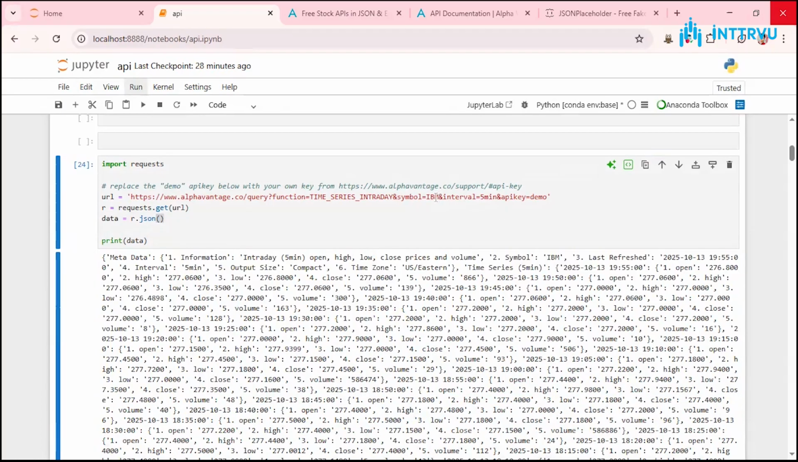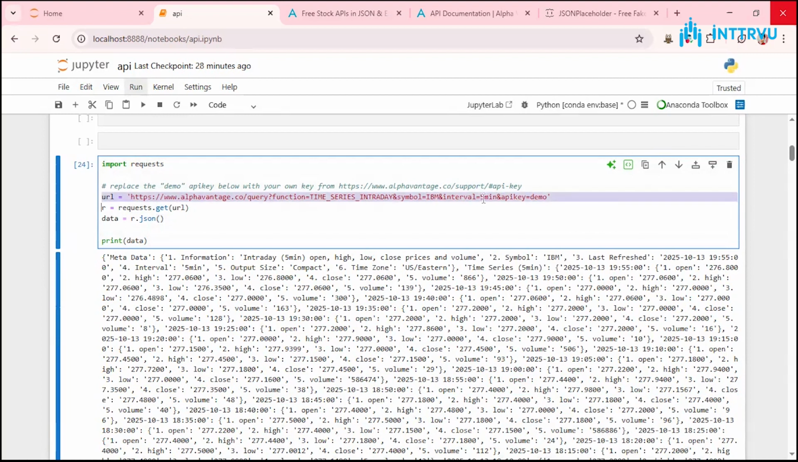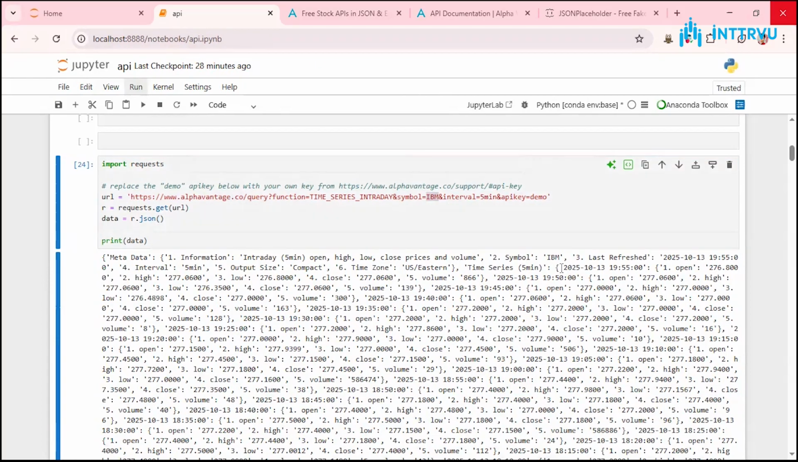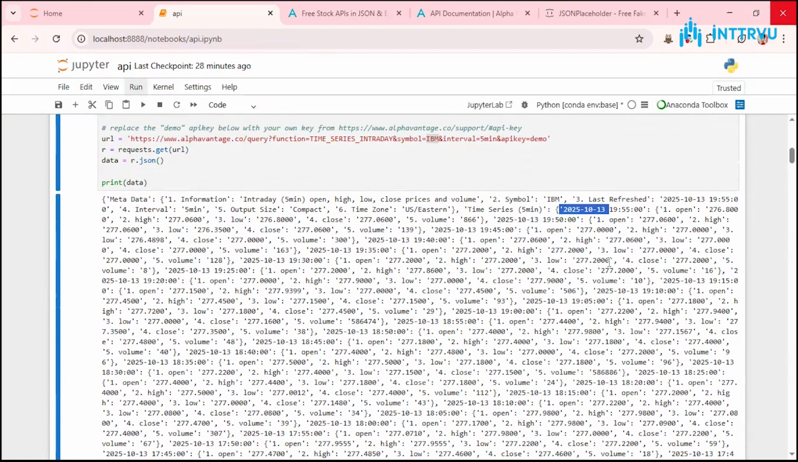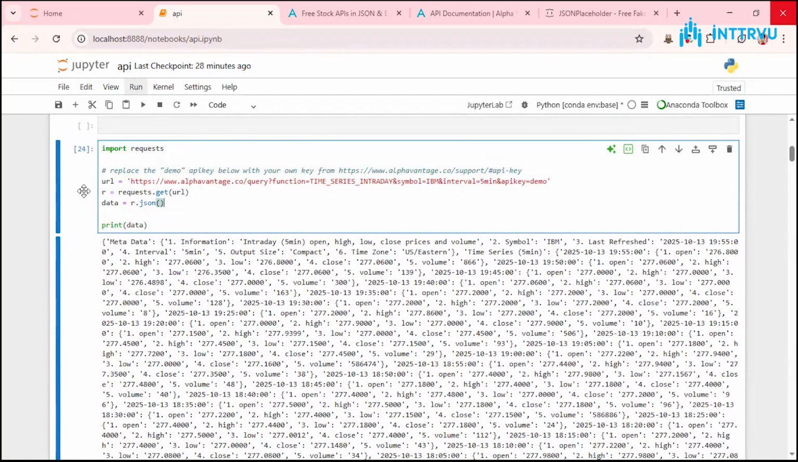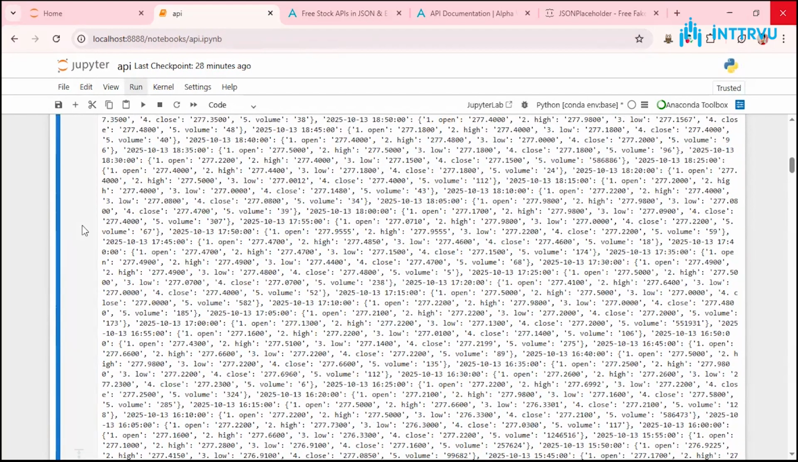This is for IBM, stock price every 5 minutes. That's the stock. For different stocks, you can try different keywords, which you can find on the website or maybe somewhere online. Now I have all the data for IBM. You can see the latest data also. I have 2025 10/13. That's the whole point.